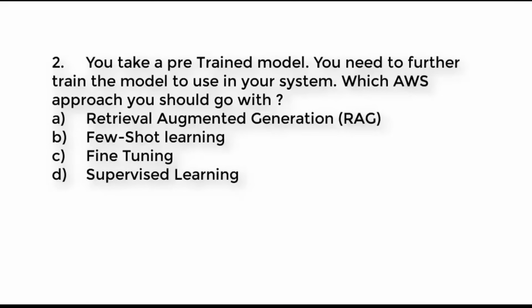Question number 2. You take a pre-trained model. You need to further train the model to use in your system. Which AWS approach should you go with? A. Retrieval Augmented Generation, RAG. B. Few-shot learning. C. Fine-tuning. D. Supervised learning. Try to guess the right answer. And the right answer is fine-tuning.